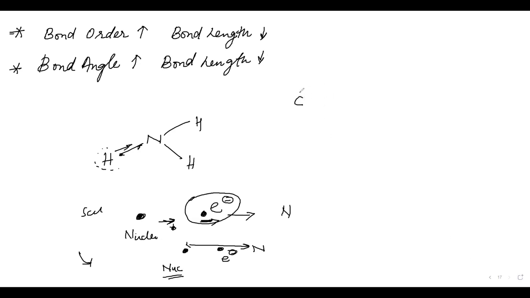So you can see a trend of electronegativity also, right? I asked you carbon, nitrogen, and then oxygen. So you can see a trend that if you go this way, the electronegativity is also increasing. And the basic principle is the electronegativity only. Okay, fine, great. Now you have to add a few more points. If the bond length decreases, bond strength increases. But there is one exception that I will tell you now.